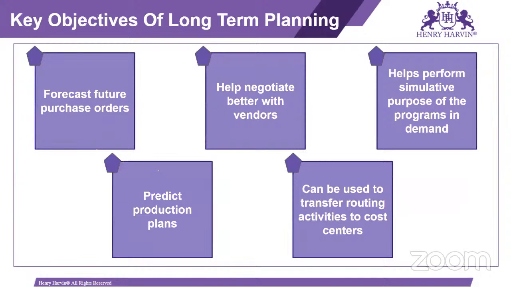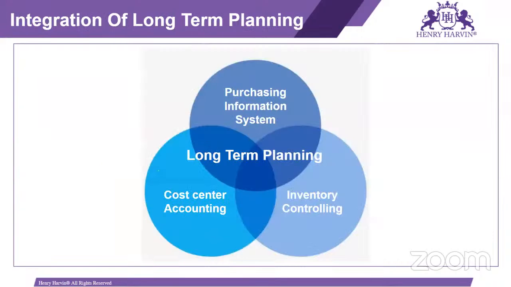So what are the key objectives of long-term planning? Forecast future purchase orders, and help negotiate better with vendors, as we have many raw material requirements. Based on that bulk quantity, we can negotiate with the vendor. Then it helps perform simulative purposes of the programs in demand. Predicted production plans can be used to transfer routing activities to the cost center. Okay, so these are the objectives of long-term planning.